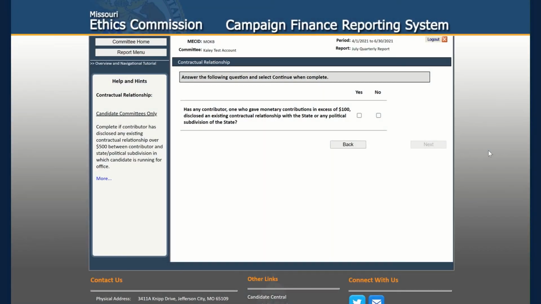If a candidate committee itemized any contributions received, the Section Wizard will then ask, has any contributor, one who gave monetary contributions in excess of $100, disclosed an existing contractual relationship with the state or any political subdivision of the state? For this tutorial, we are going to answer no.